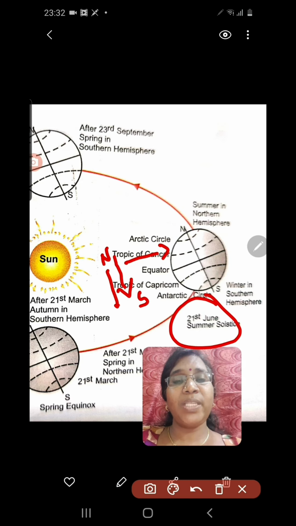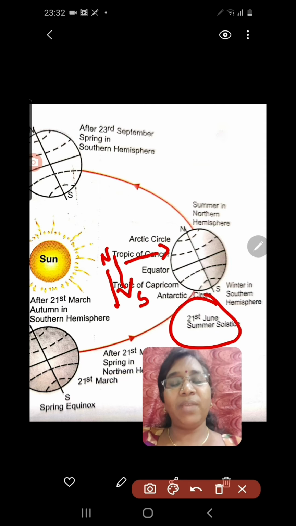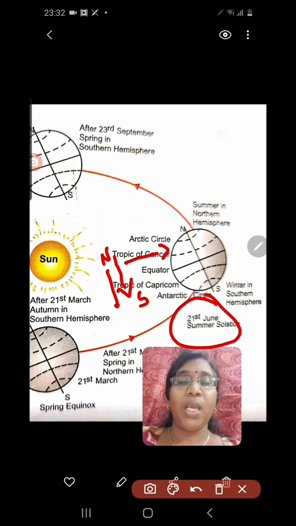So what is summer solstice? On 21st June, sun rays fall directly on the Tropic of Cancer, so that they experience the longest day with the shortest night, known as summer solstice. At the same time, in the southern hemisphere, they experience just the opposite: the shortest day with the longest night on that particular day.